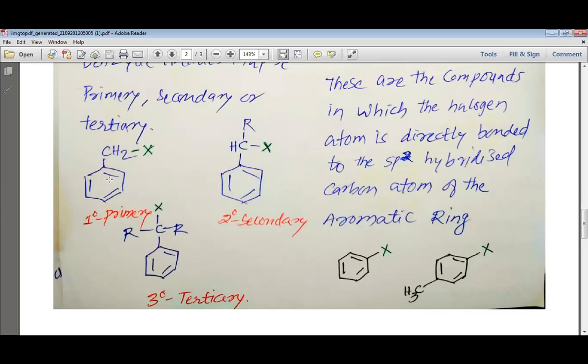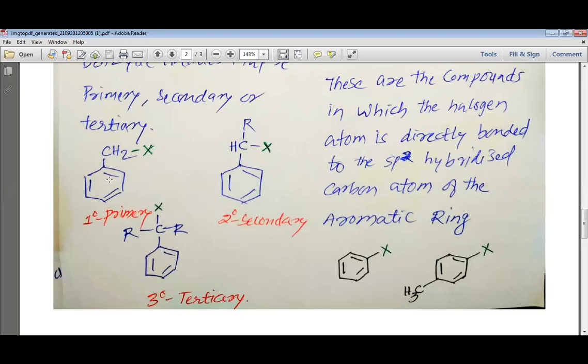A secondary benzylic halide is a benzylic halide in which the halogen is bonded to the carbon, and this carbon is bonded to one other carbon apart from the benzene ring. A tertiary benzylic halide is a benzylic halide in which the halogen is bonded to the carbon, and this carbon, apart from the benzene ring, is bonded to two other carbons directly.